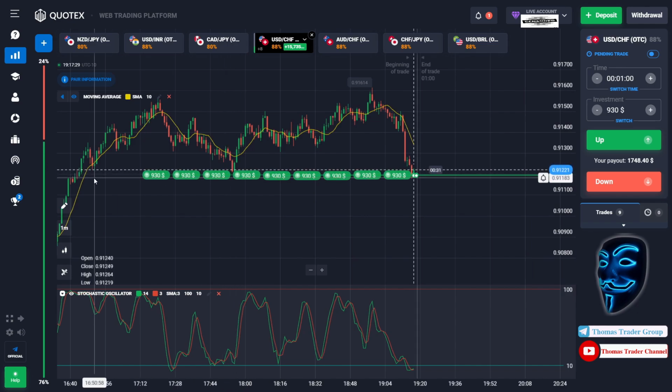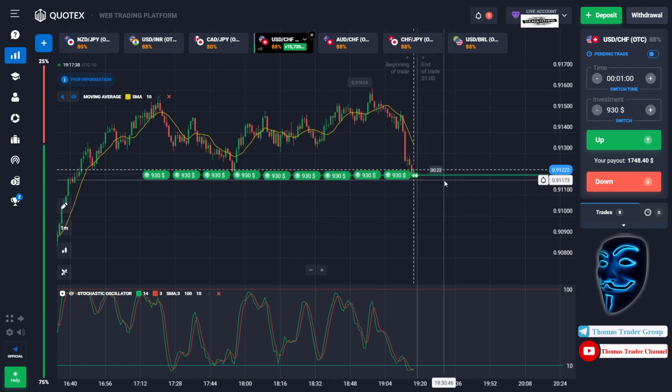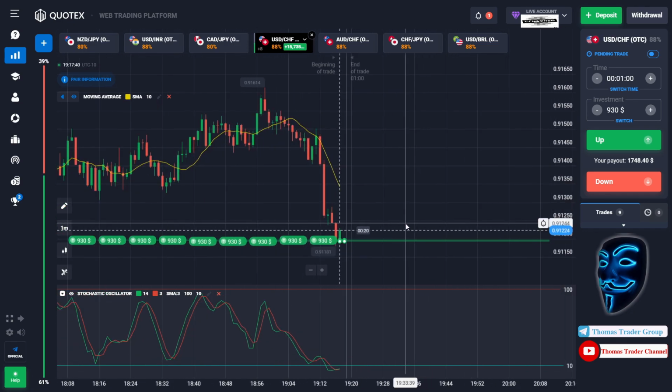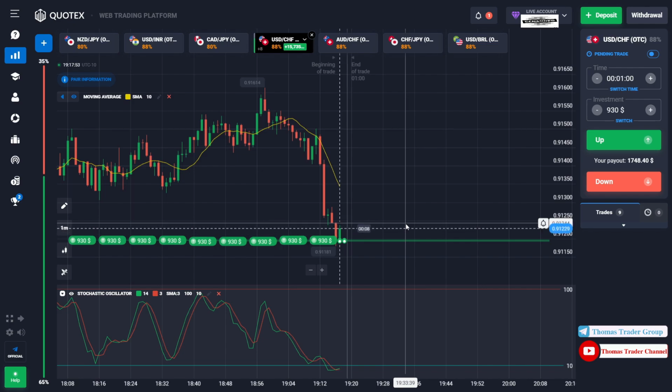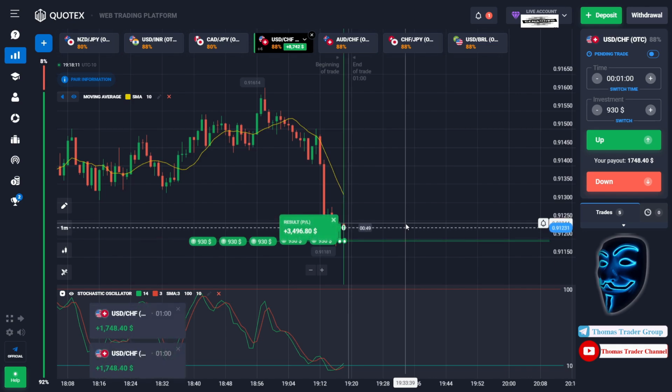When the market touches the support area, it will also make a rebound and it will make a correction to the moving average or resistance area over here before it continues the bearish trend. Let's prove it and let's wait till the end of our trade. We made a right prediction over here, we made a profit of $15,000.